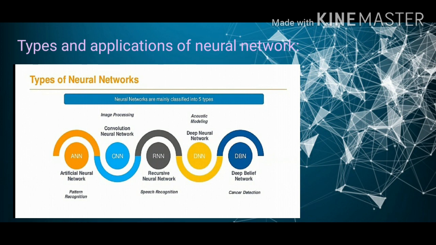Next comes the RNN, that is recursive neural network, and it is mainly used for speech recognition. Next comes the DNN, that is deep neural network, and it is mainly used for acoustic modeling. DBN, that is deep belief network, and it is mainly used for cancer prediction.